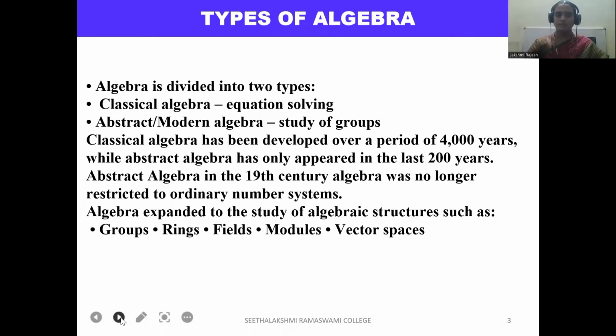Classical algebra has been developed over the period of 4,000 years, while abstract algebra has only appeared in the last 200 years. Abstract algebra: in the 19th century, algebra was no longer restricted to ordinary number systems. Algebra expands to the study of algebraic structures such as groups, rings, fields, modules, vector spaces.